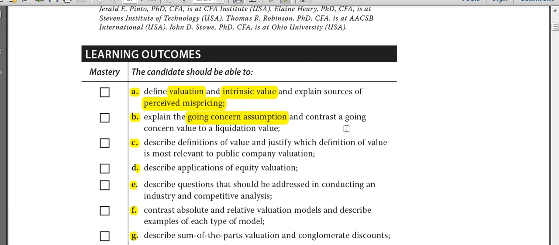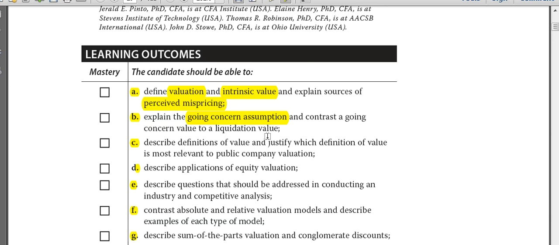Now it talks about two types of value, going concern value and liquidation value. So let's talk about these two. What is a going concern value? A going concern value is the value which is based upon the going concern assumption for a company. Whatever value we derive by applying the valuation models is a going concern value, because we do it by taking the going concern assumption. So whatever valuation techniques we are going to study, DDM, FCF, residual income, the multiples valuation models, are based upon the fact that the company will be a going concern. So going concern value is very easy.